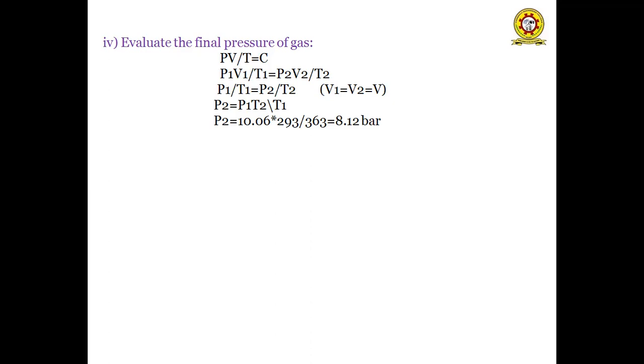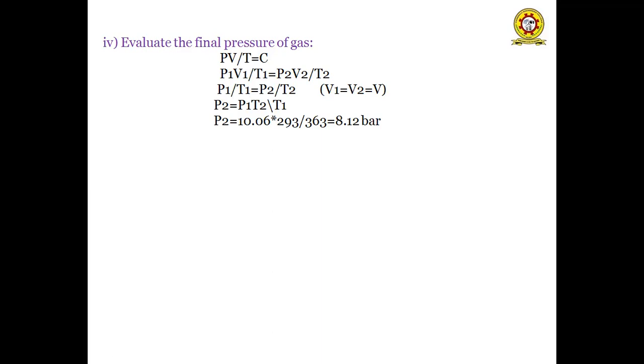By substituting the initial condition, we will get P1 V1 by T1, and by substituting the final conditions, the parameters become P2 V2 by T2. So P1 V1 by T1 is equal to P2 V2 by T2. Since in this problem we assume that V1 is equal to V2 is equal to V, by cancelling the terms V1 and V2 on both sides, we'll get the final equation as P1 by T1 is equal to P2 by T2.